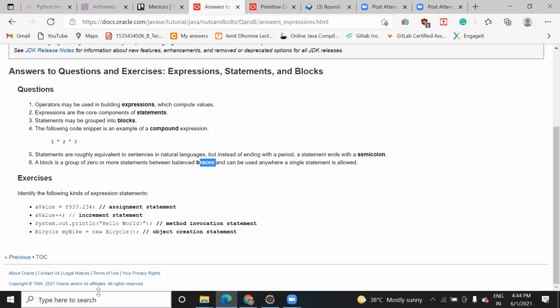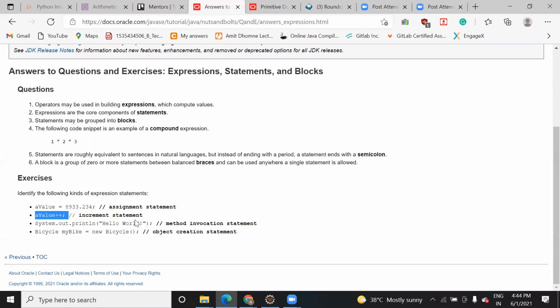And how you can identify what kind of expression statements there are. You can see this is called an assignment statement. This one is your increment one, you are doing an operation. This one is called a method invocation statement because you are calling System.out.println, which is one function defined in Java whose work is to print any value that is defined within the double quotes.